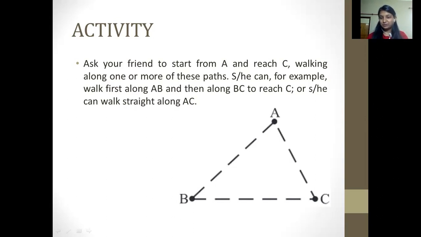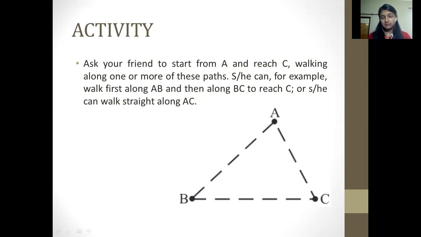Then point B could be the kitchen. Then they would come back to your room, that is point C. So these are the two conditions, and with these two conditions, we can say that it is making a triangle.